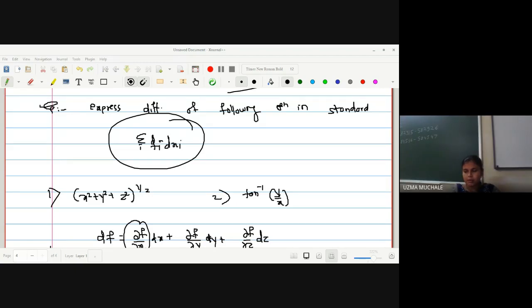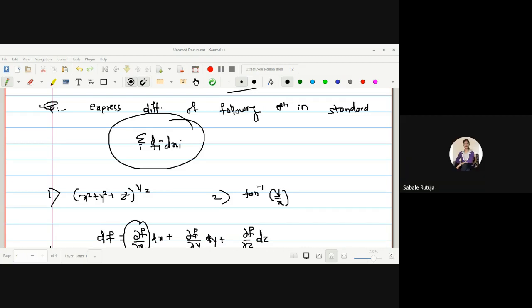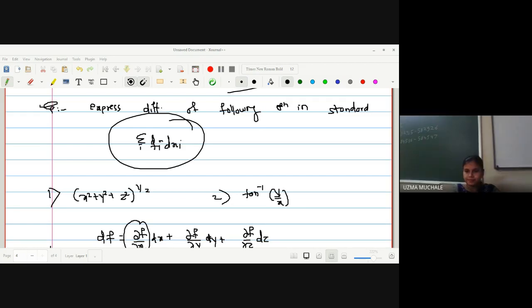What is the derivative of y by x? Minus y upon x square. And you have to write it in the format of summation fi dxi. The answer is minus y dx plus x dy upon x square plus y square. Correct. Yes, anyone else getting the same answer?